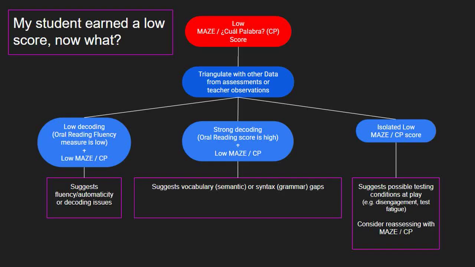If oral reading fluency is strong but maze Cuál Palabra is low, the issue is more likely gaps in semantics or syntax. If scores on the other measures look good but maze Cuál Palabra is low, it could be testing conditions such as disengagement or fatigue, so you might consider reassessing.